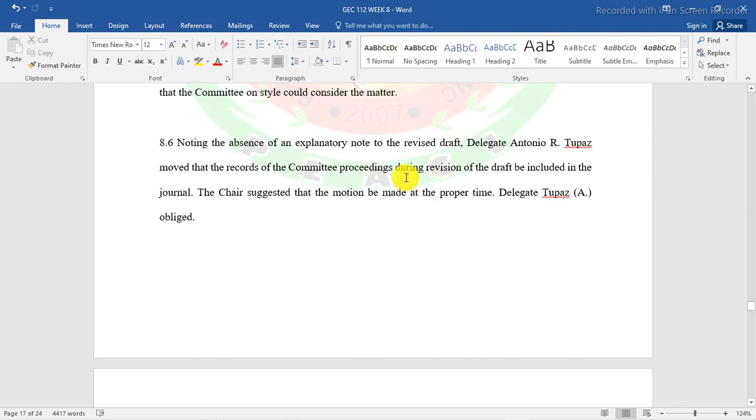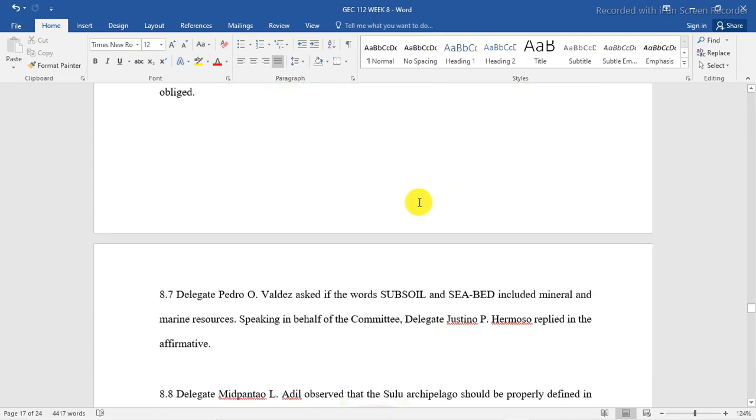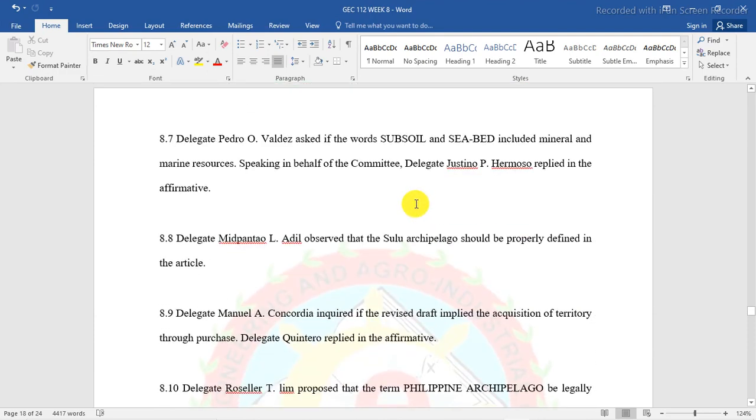Noting the absence of an explanatory note to the revised draft, Delegate Antonio R. Tupaz moved that the records of the committee proceedings during revision of the draft be included in the journal. The chair suggested that the motion be made at the proper time. Delegate Tupaz obliged. Delegate Pedro Valdez asked if the words "subsoil" and "seabed" included mineral and marine resources. Speaking in behalf of the committee, Delegate Justino A. Hermoso replied in the affirmative.